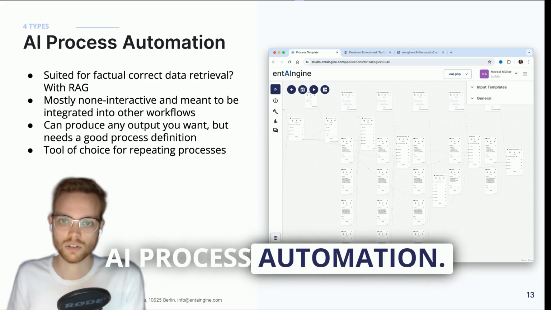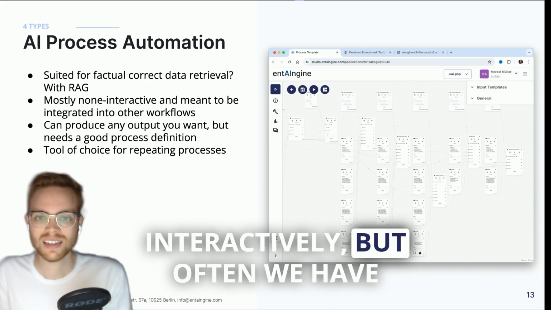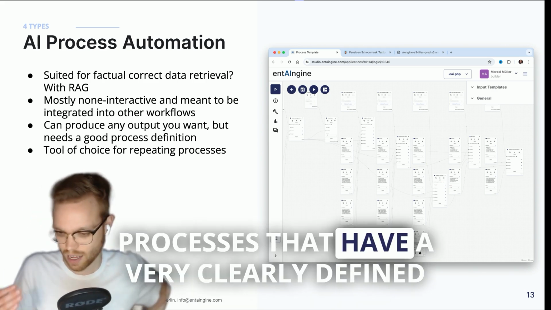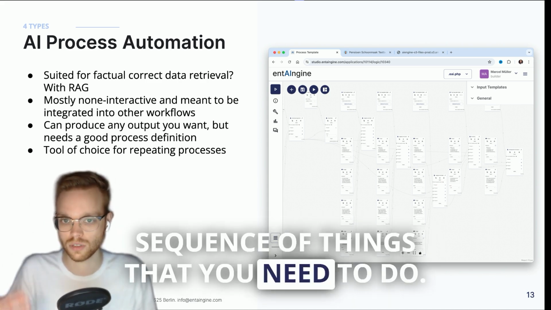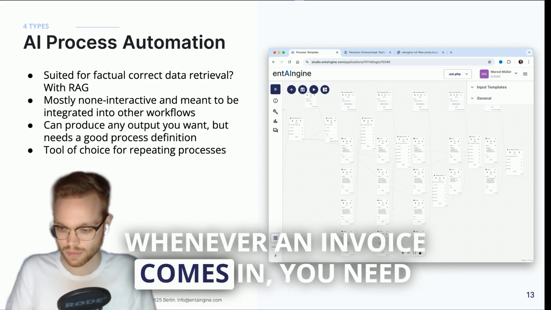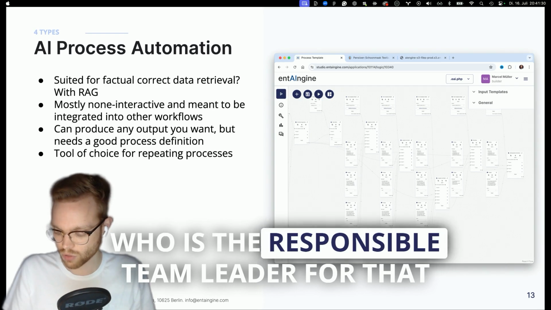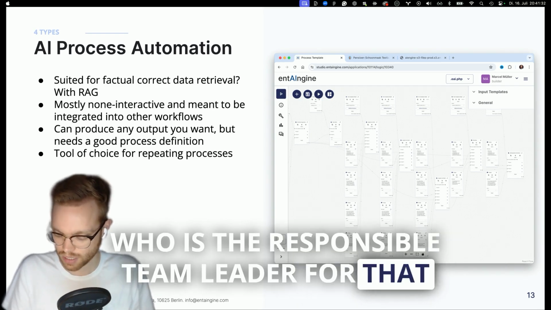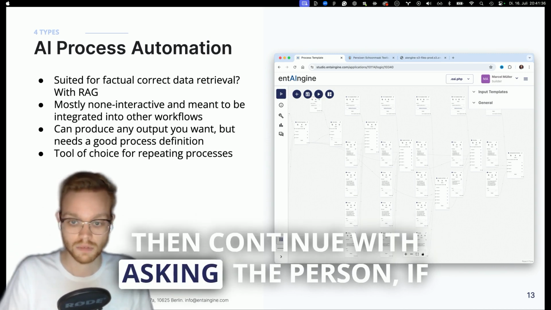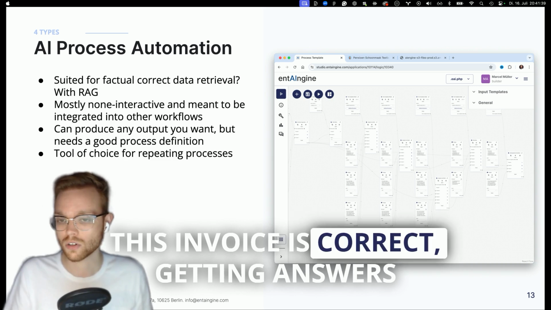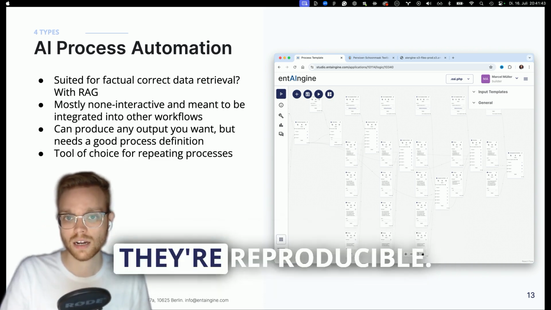AI process automation. We can use large language models interactively, but often we have processes with a very clearly defined sequence of things that you need to do. Whenever an invoice comes in, you need to look at who sent it, who is the responsible team leader for that invoice, which project it belongs to, and then continue by asking the person if this invoice is correct, getting an answer back and forth. These are always the same steps and they're reproducible.